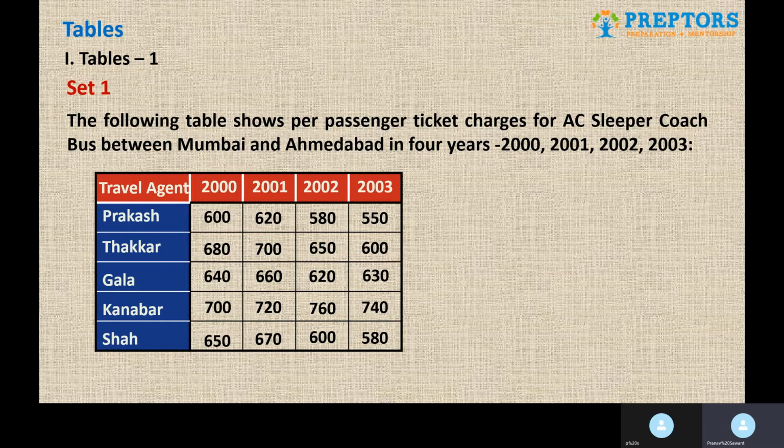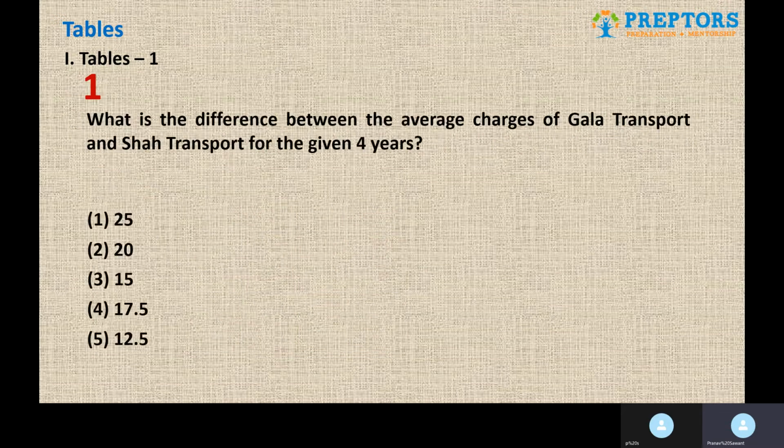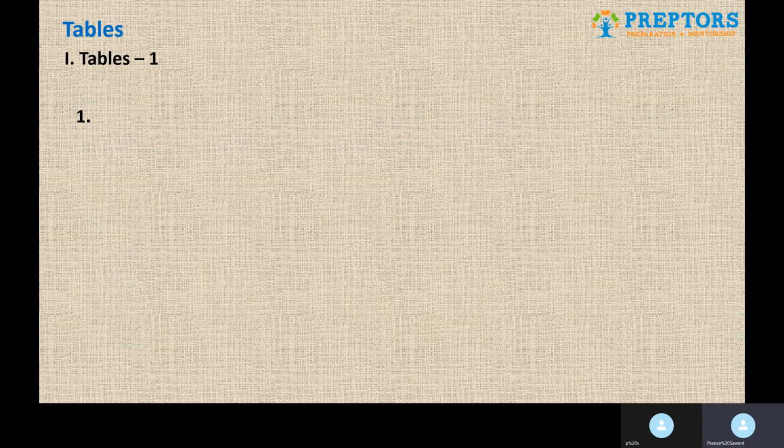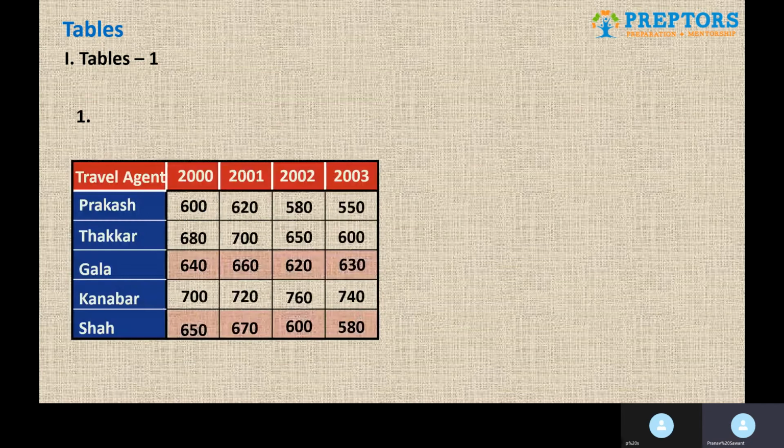Now let's move to the question. What is the difference between the average charges of Gala transport and Shah transport for the given 4 years? So they are asking us the difference between the average of Gala and Shah. First, we will take the total of Gala. That is 2550. The total of Shah is 2500.